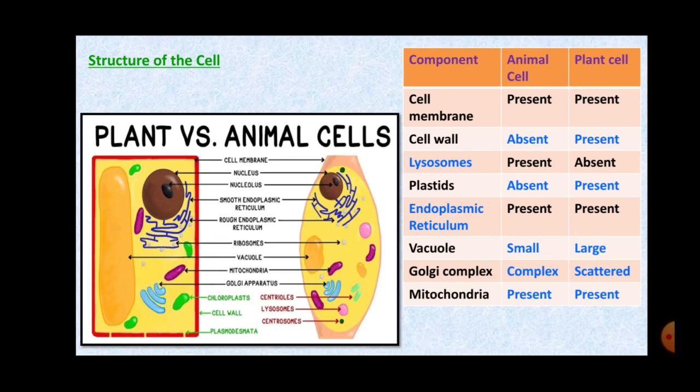Vacuole is also present in both, but in animal cell it is small, whereas in plant cell it is very big. Golgi complex are also present in both. In plant cell they are scattered, and mitochondria, which is called the powerhouse, is also present in both animal and plant cell. So you can just fill up the table where the blanks are given.